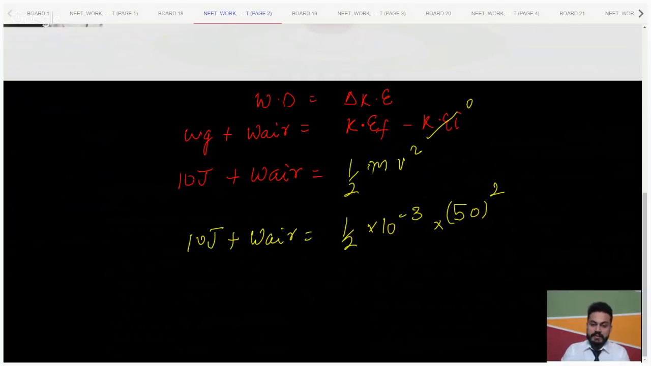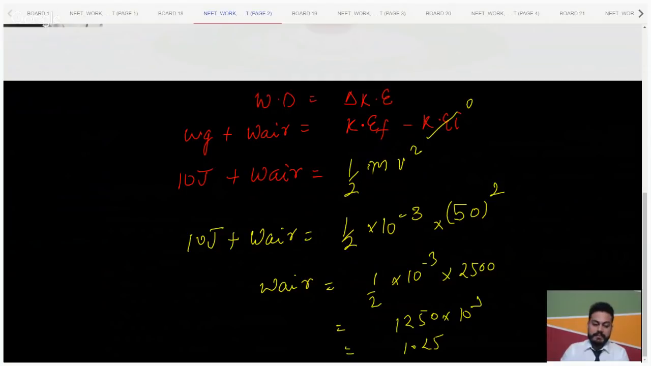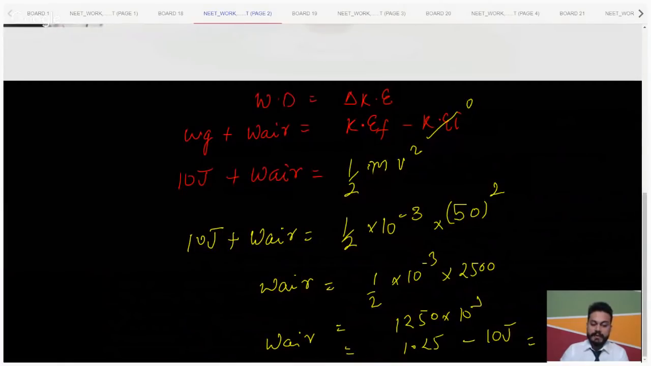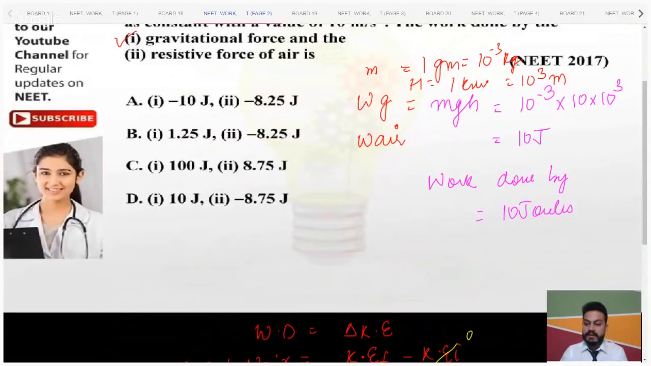Okay, Nagma, you solved it. Very good. So it will become how much? Calculate it. So it will become 1 by 2 into 10 raised to the power minus 3 into 2500. So it will become 1250 into 10 raised to the power minus 3, that is 1.25, minus 10 joules. So work done by air is coming out to be minus 8.75 joules. Which is the correct option, which is matching our answers?